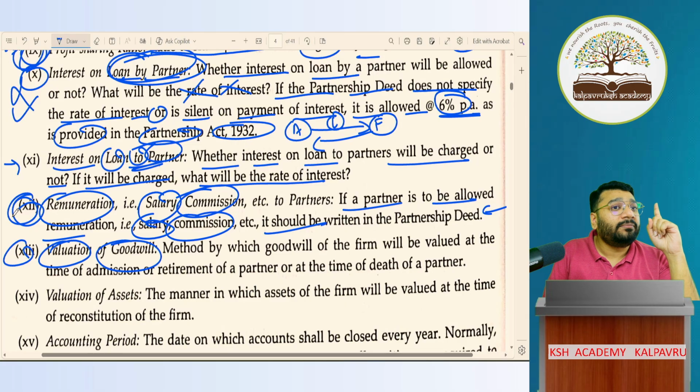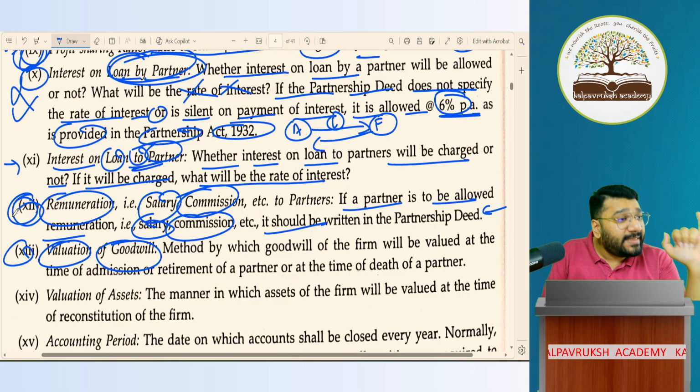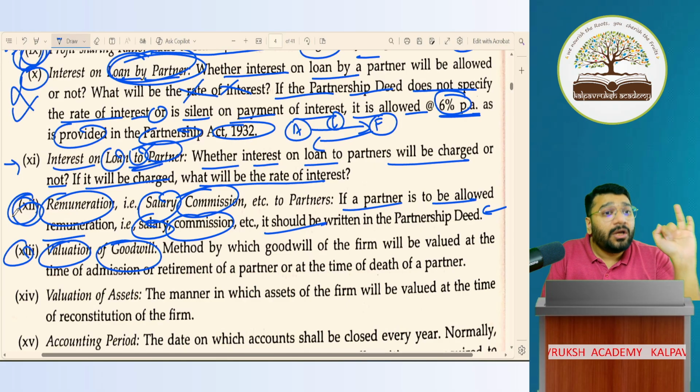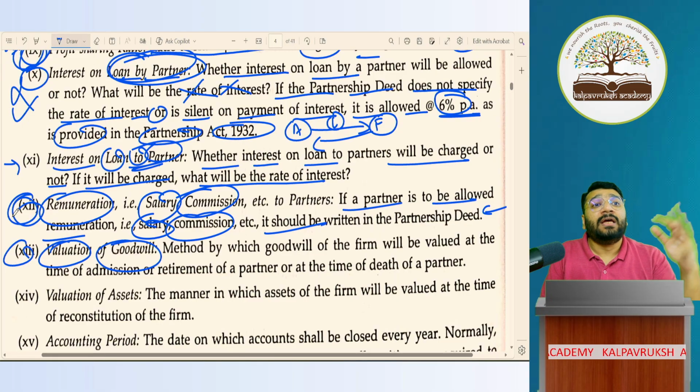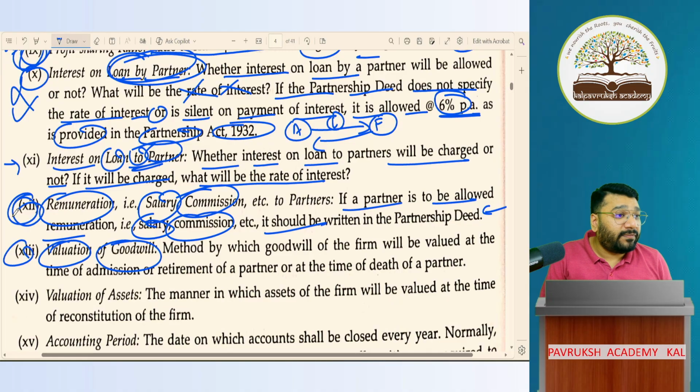Very, very important. That's why we say that whenever you create a partnership deed in future, always go to a professional person, either a CA or a CS or a lawyer who is an expert in this field. Because apart from these points, there are so many other conflicting points which will happen in future. All of that you have to predict and give the solution today itself. We'll be discussing all of this in upcoming sessions.